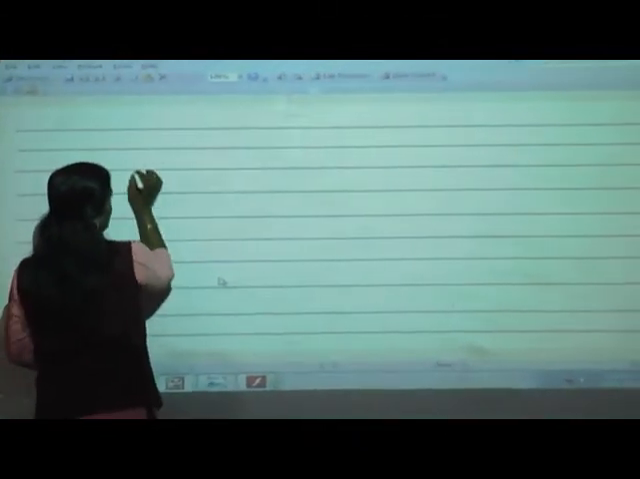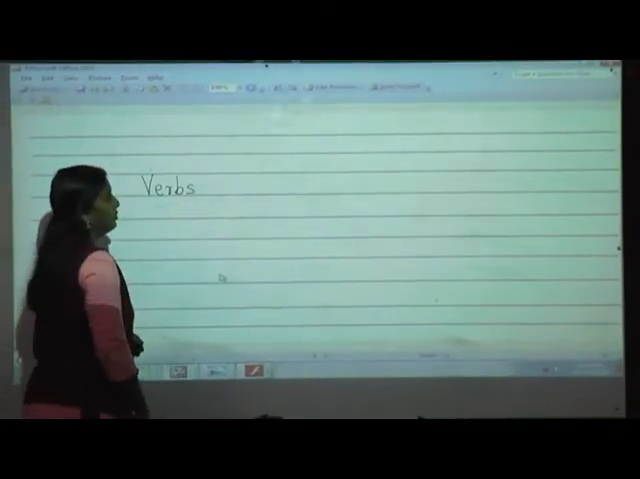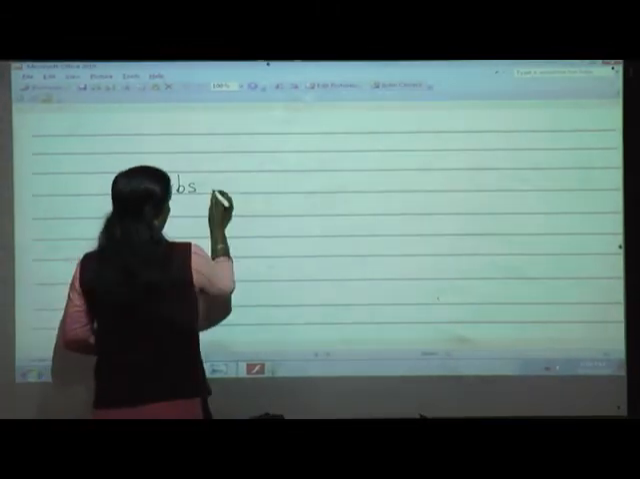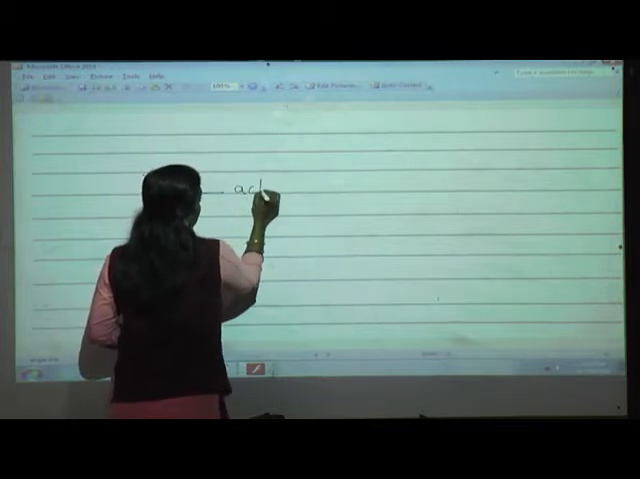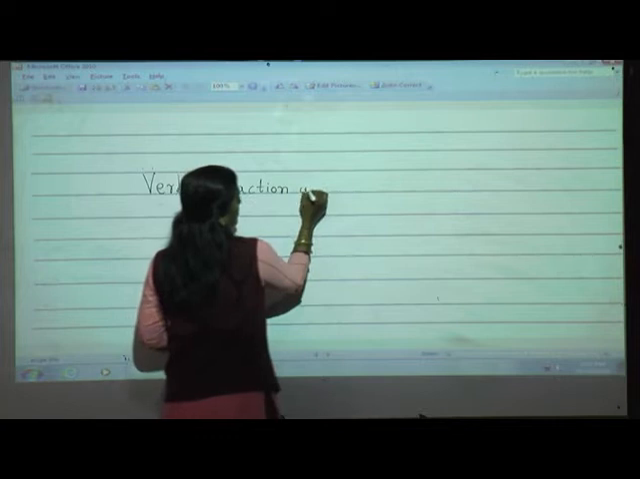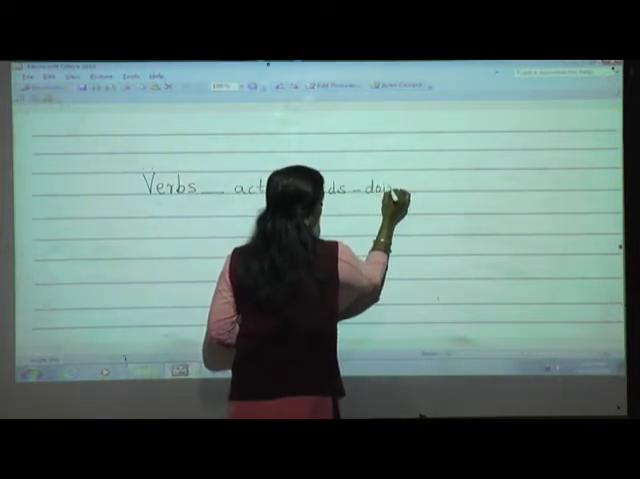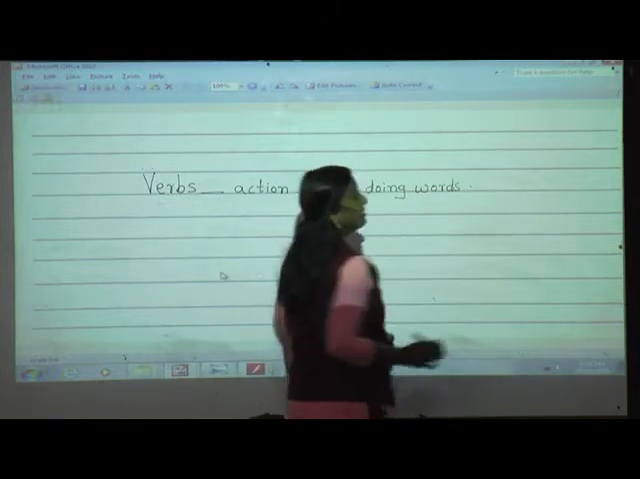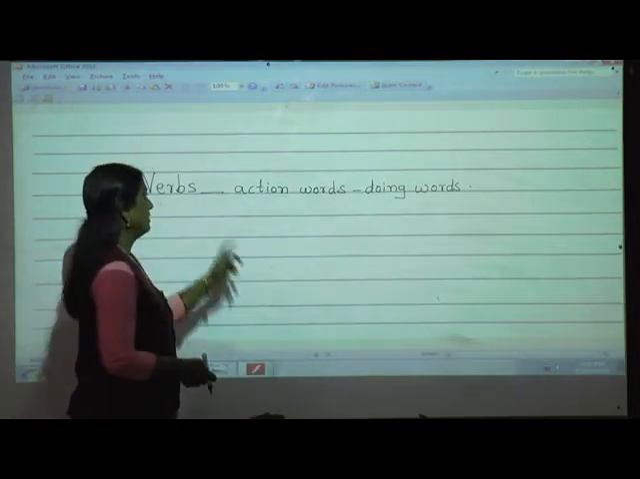Okay, so lesson number 15, what have we learned, students? Yes, verbs. Now can you tell me what you understood in this lesson, or what you know about verbs? So verbs are what? Yes, they are action words, or we can say doing words. Got it? So the word which tells us what a person, animal, place or thing does, that is a verb.